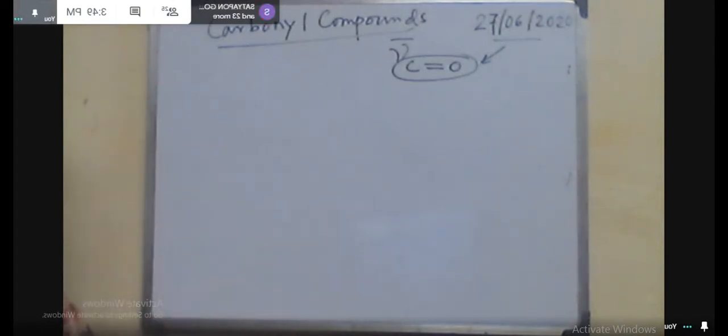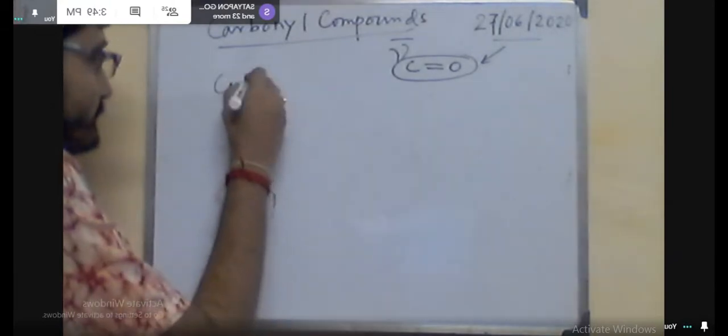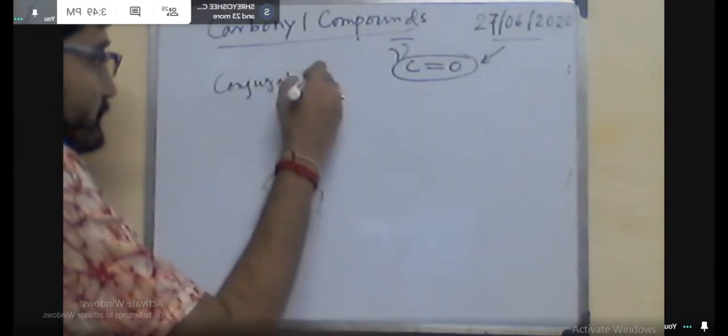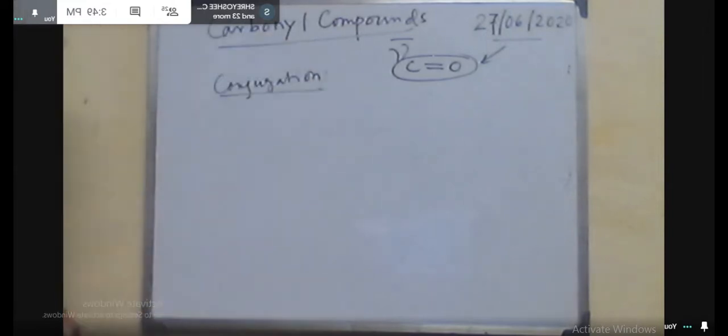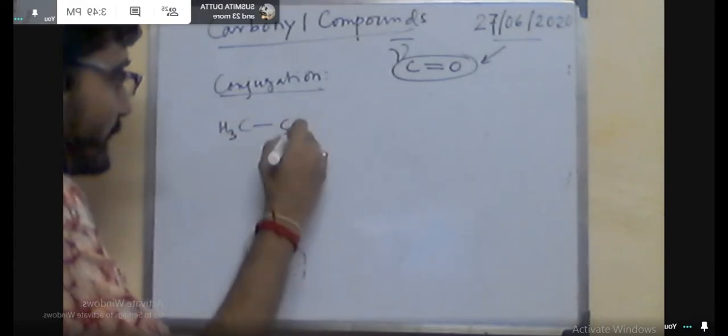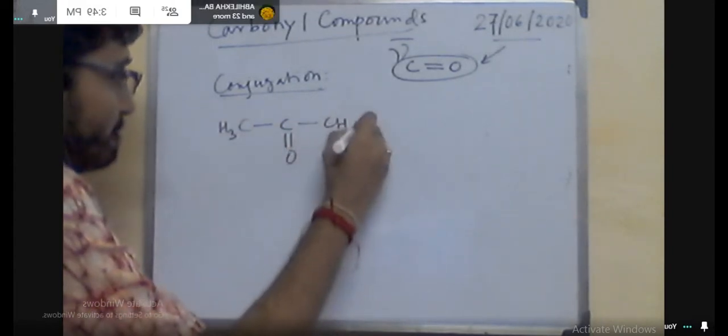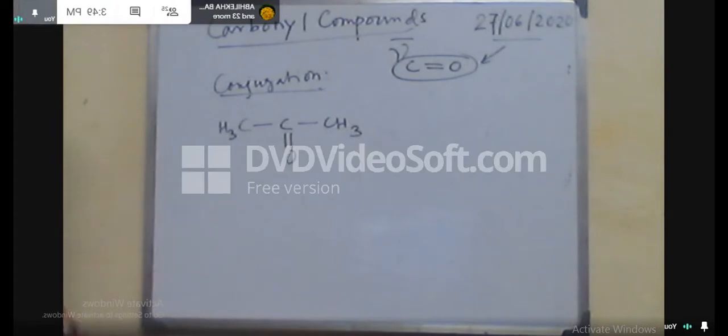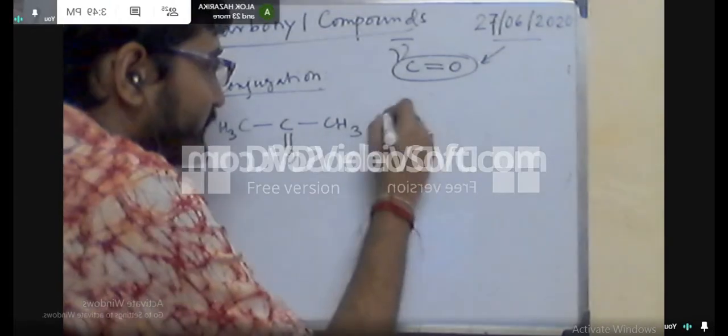But if some unsaturation is present here, like this one, the C double bond C, C double bond O. So in this system, there is a chance of resonance. That means this is the conjugated structure, alpha beta unsaturated carbonyl system.